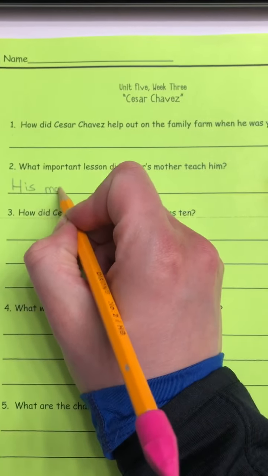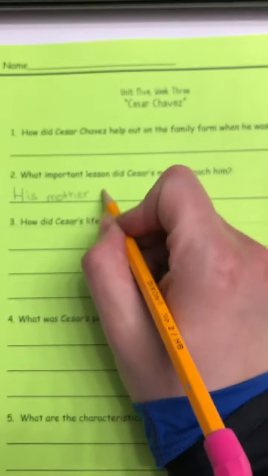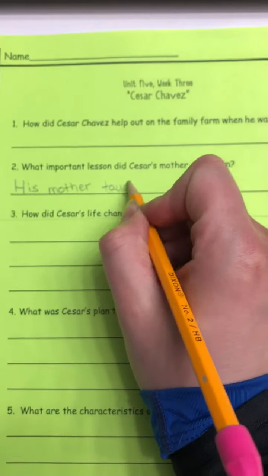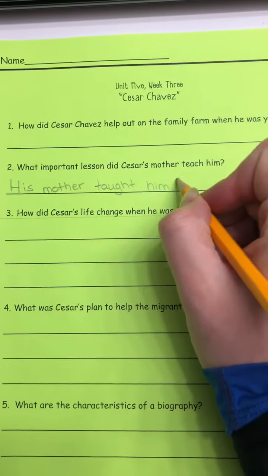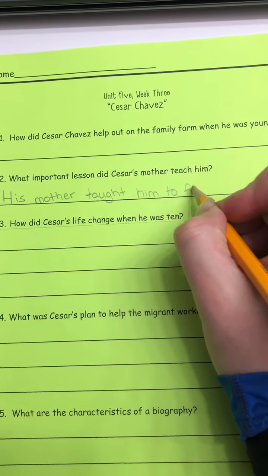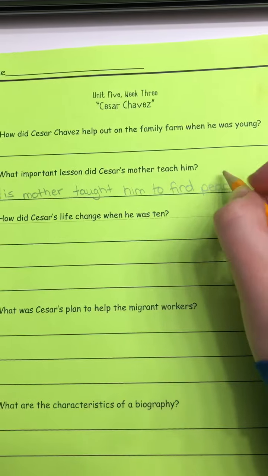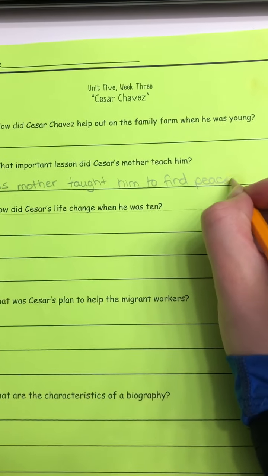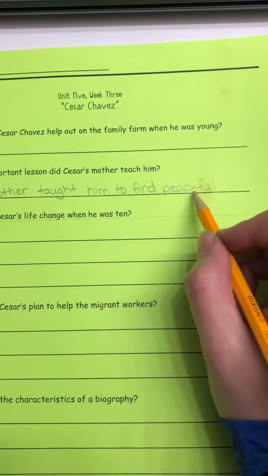His mother did what? She taught him to find peaceful. What does peaceful mean? Take a look at that suffix there. We don't have a prefix, but that root word. Peaceful means full of peace. His mother taught him to find peaceful solutions.